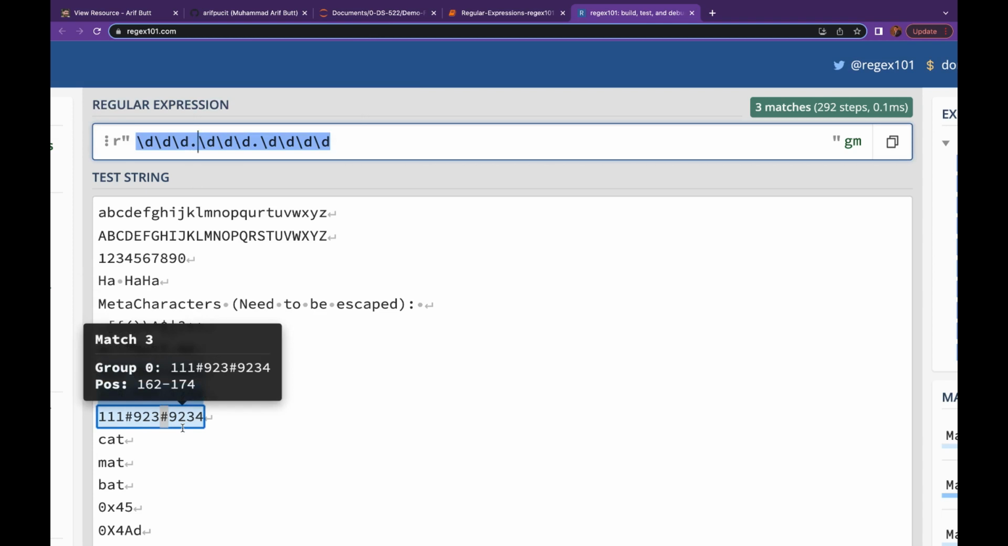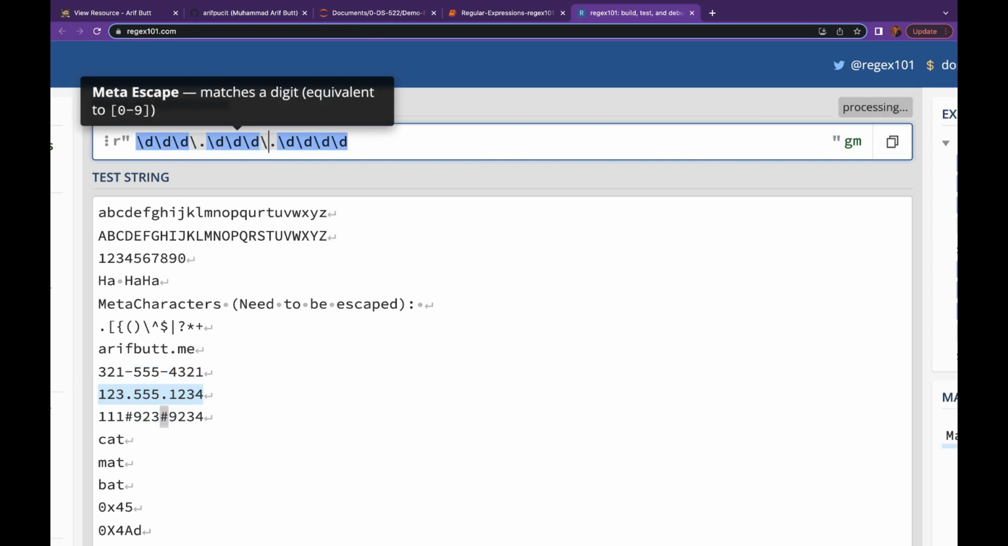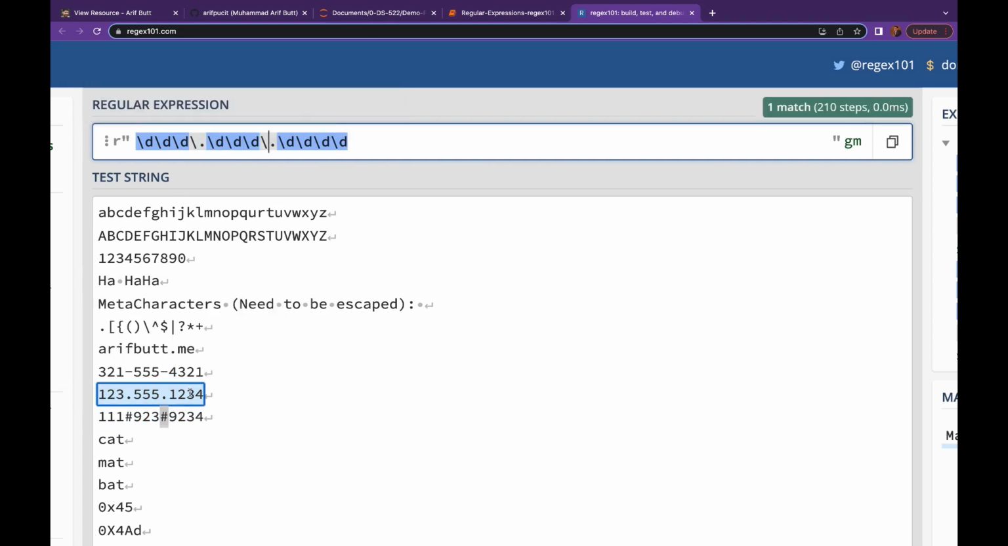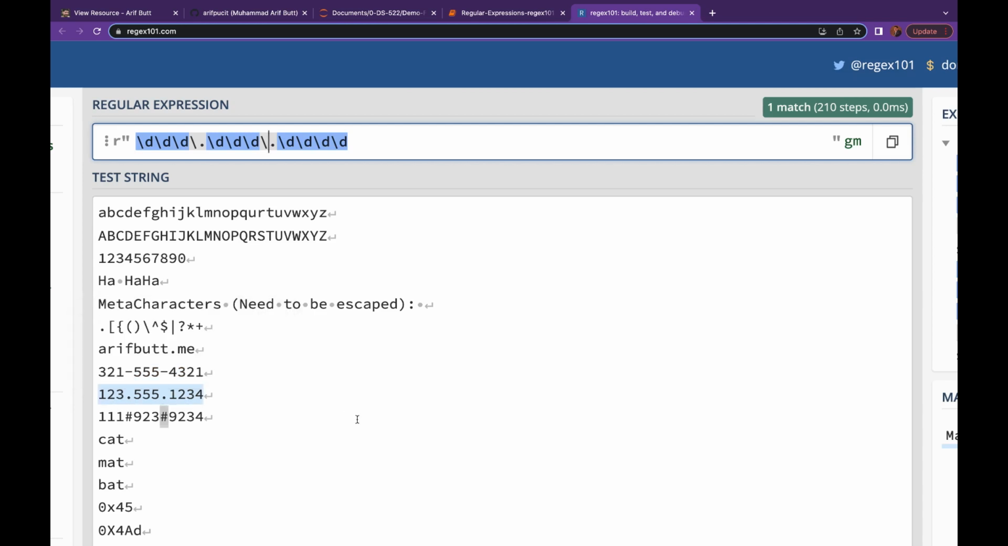Okay, so let's use a backslash before this dot. Let me put a backslash before this dot over here and put a backslash over here. Now we have a success. We have successfully selected it. But now we have a false negative. That is, this valid phone number is not being matched now.